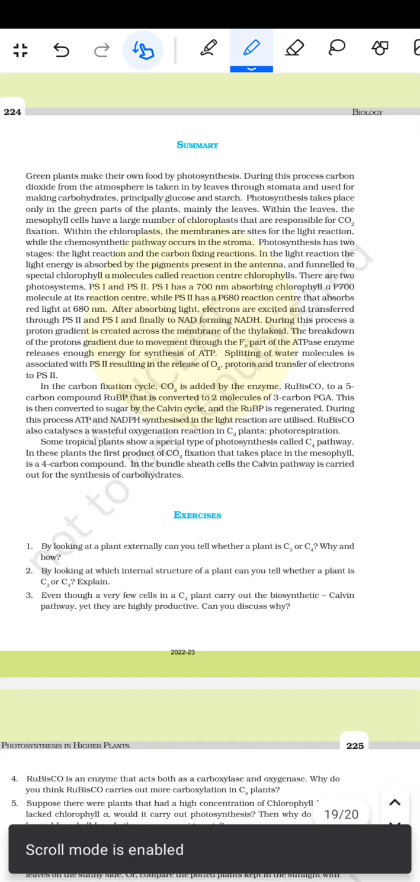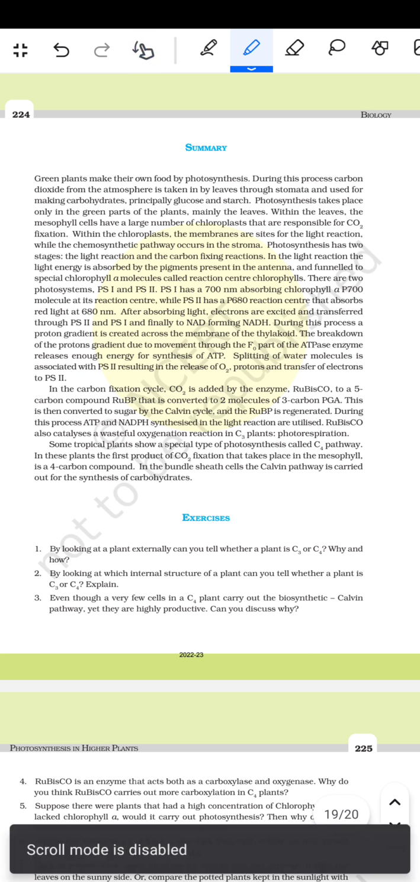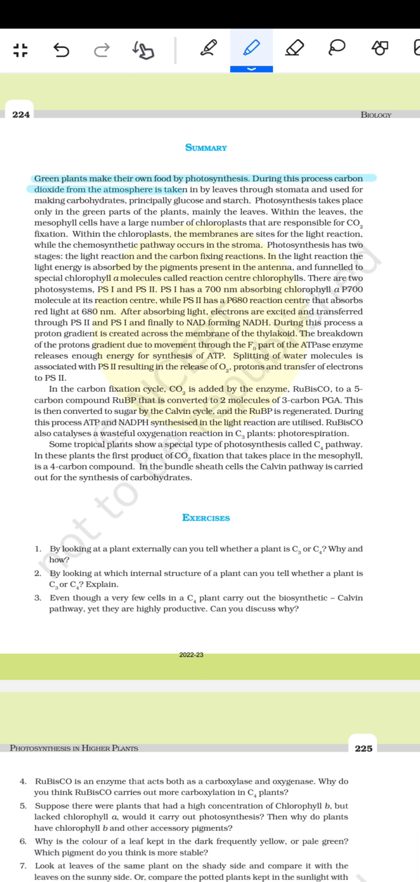Now the summary: green plants make their own food by photosynthesis. During this process, carbon dioxide from the atmosphere is taken in through the leaves via stomata and used for making carbohydrates, principally glucose and starch. Photosynthesis takes place only in the green parts of the plant, mainly the leaves. Within the leaves, the mesophyll cells have a large number of chloroplasts that are responsible for CO2 fixation. Within the chloroplast, the membranes are set for the light reaction, while the biosynthetic pathway occurs in the stroma.